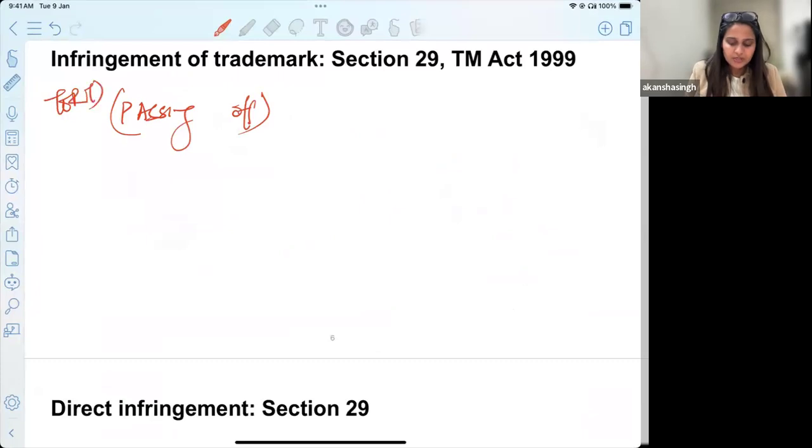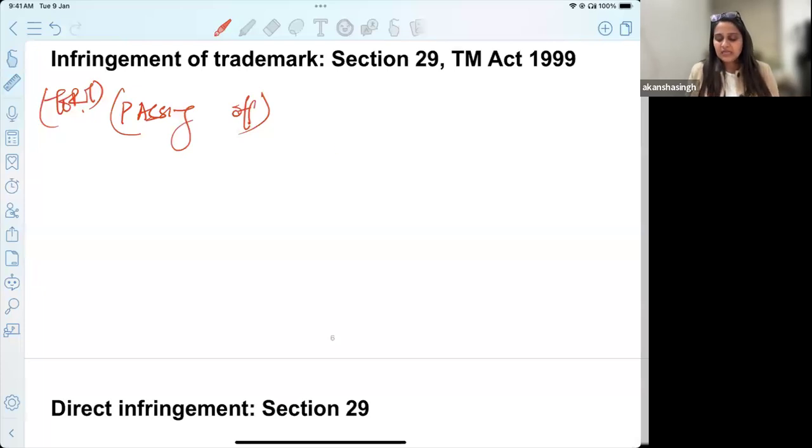But ma'am, we are talking about Trademark Act and it is a codified law. Why are we studying tort here? So this was recognized as a tort when people used to pass off their goods to somebody else, stating or giving an idea that this belongs to someone else. Let me give you an idea.